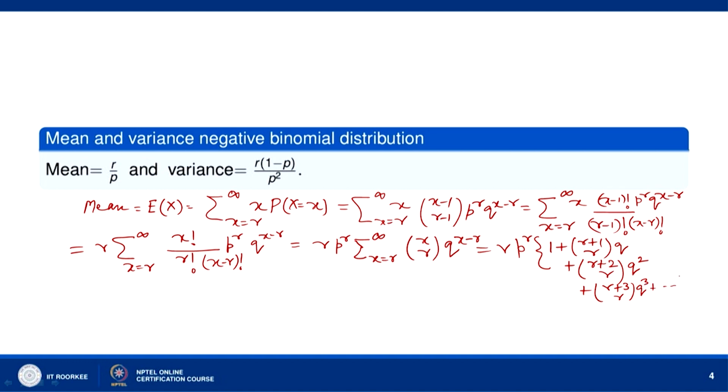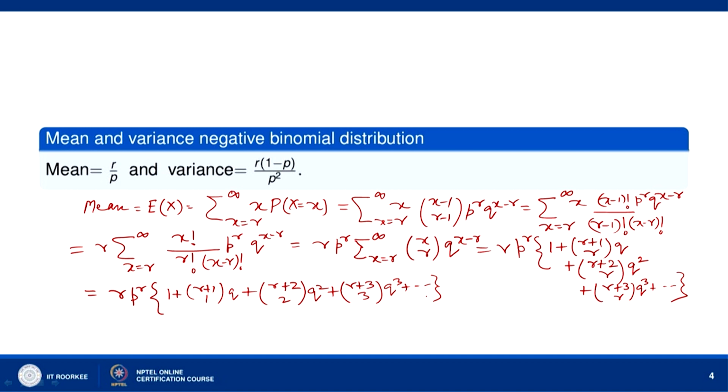and so on. Or we can also write it as r into p to the power r, 1 plus r plus 1 c 1 q, then r plus 2 c 2 q square, r plus 3 c 3 q cube, and so on.